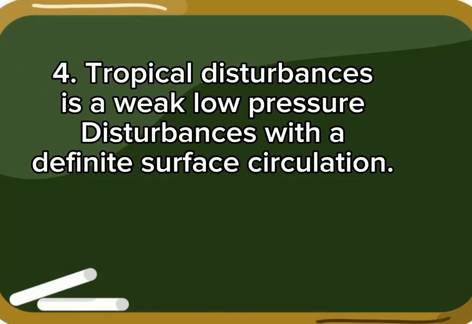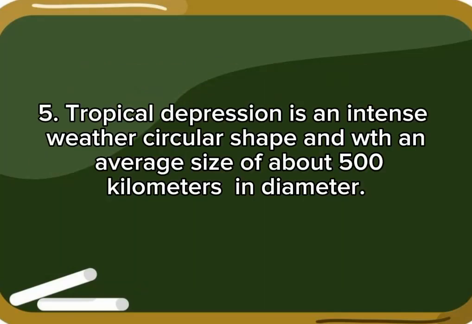4. Tropical disturbance is a weak low-pressure disturbance with a definite surface circulation. 5. Tropical depression is an intense weather disturbance with a circular shape and an average size of about 500 kilometers in diameter.